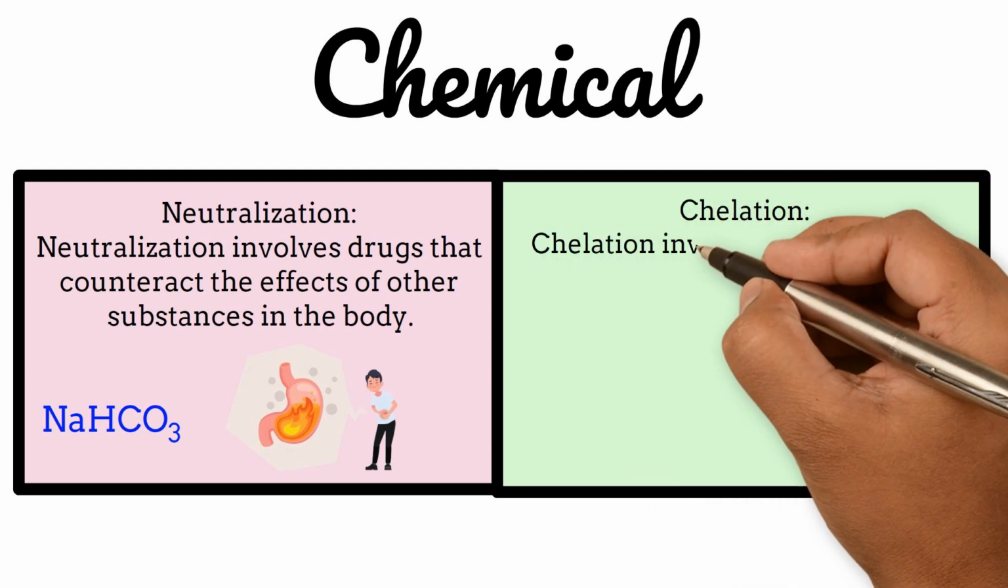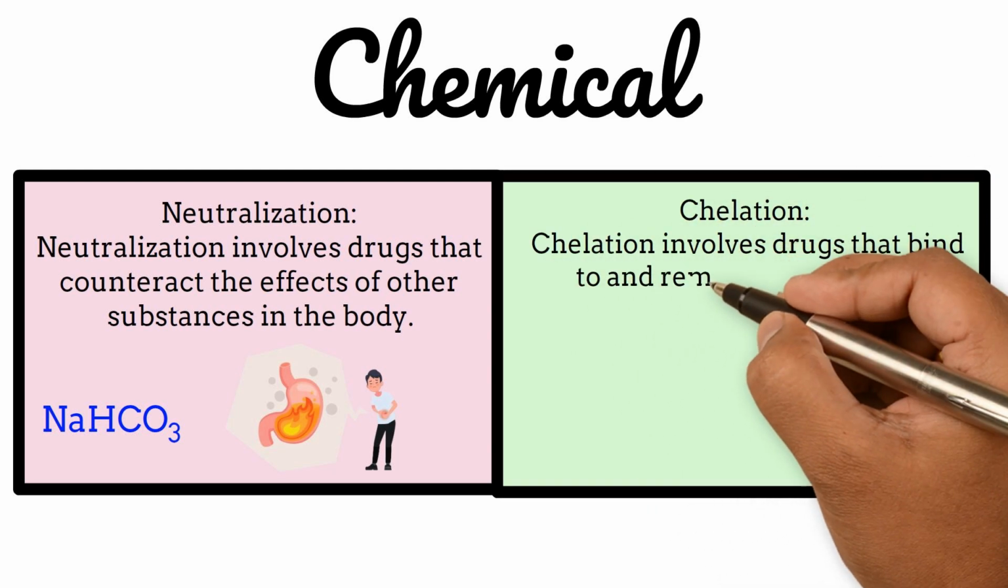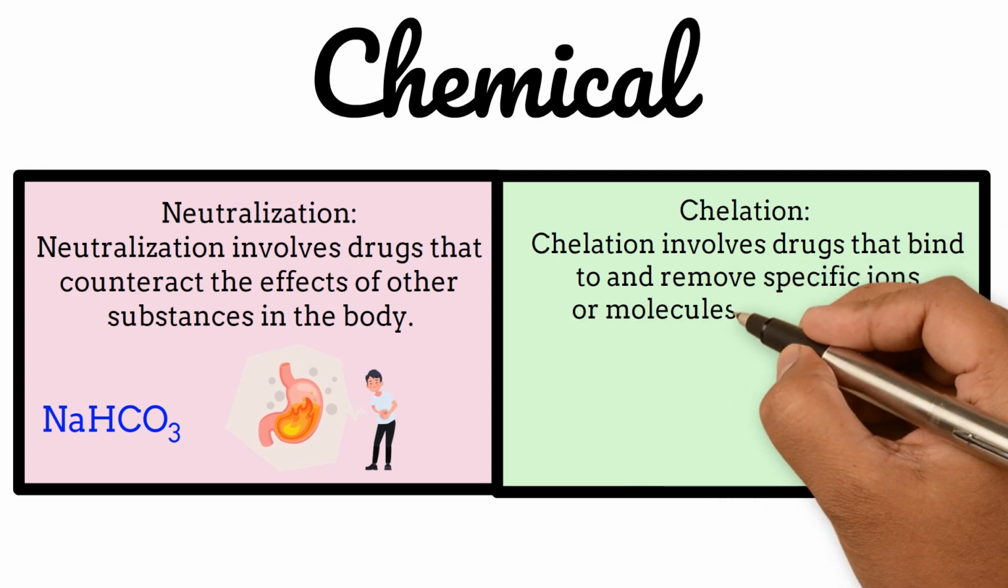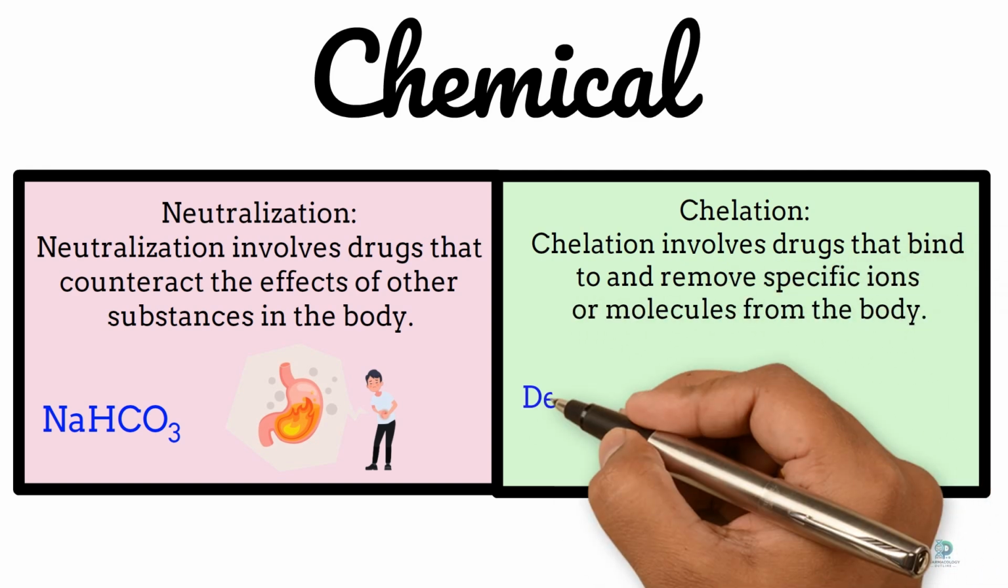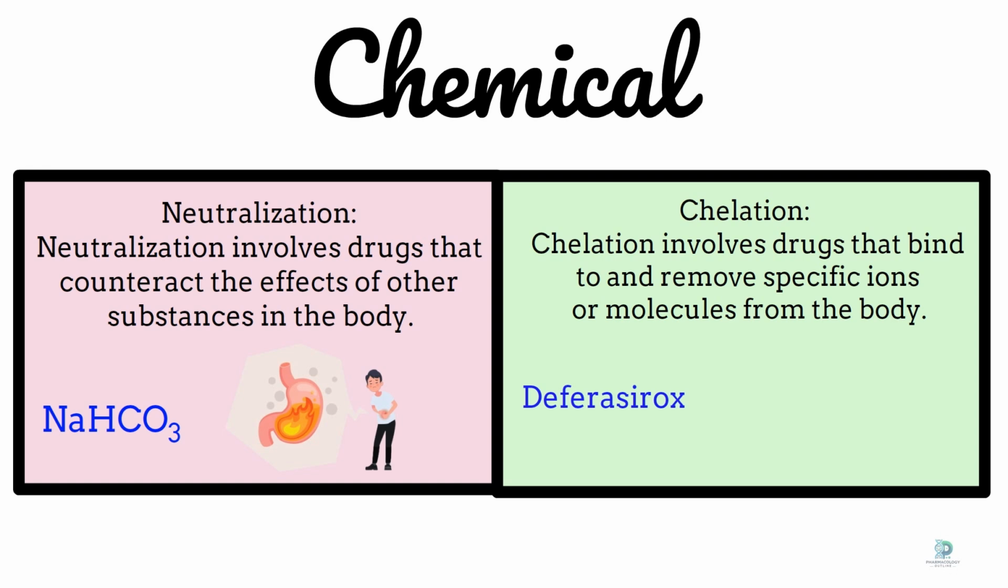Chelation. Chelation involves drugs that bind to and remove specific ions or molecules from the body. Deferasirox, for example, chelates excess iron in the blood, preventing iron toxicity in patients with conditions like thalassemia.